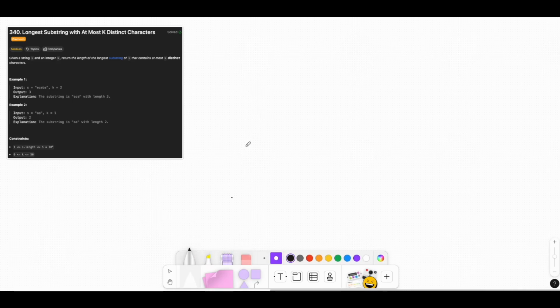LeetCode number 340. Given a string s and an integer k, return the length of the longest substring of s that contains at most k distinct characters. You have a string and need to find a substring containing at most, say, 2 distinct characters.